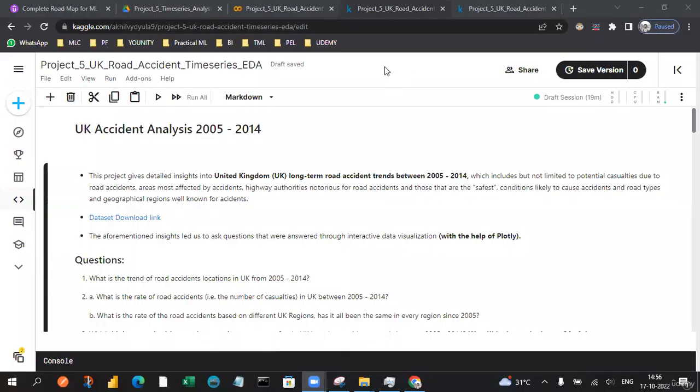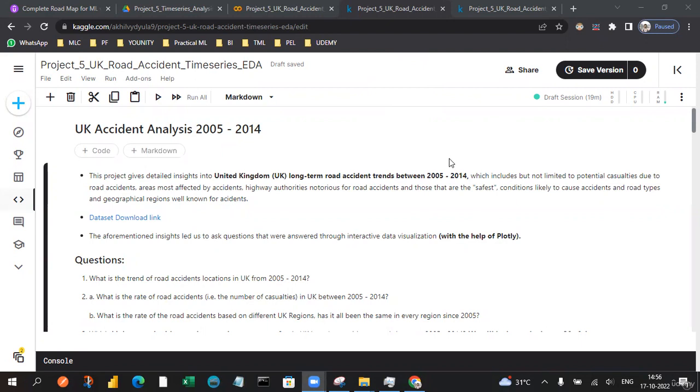So in this video, we can see the Project 5 UK Road Accident Time Series dataset. The project is explained in detail: we need to get predictions of road accidents in the UK between 2005 and 2014. This also includes some limitations corresponding to the potential causalities due to road accidents,